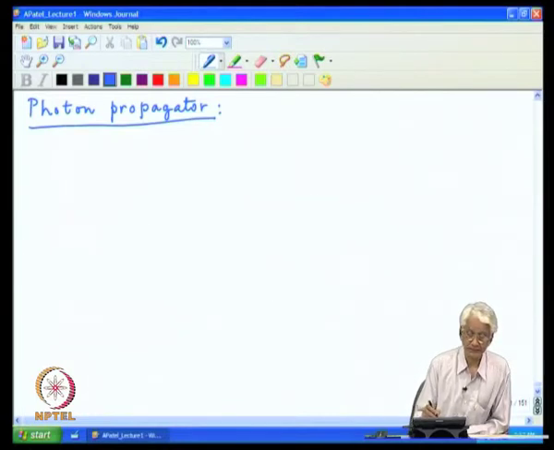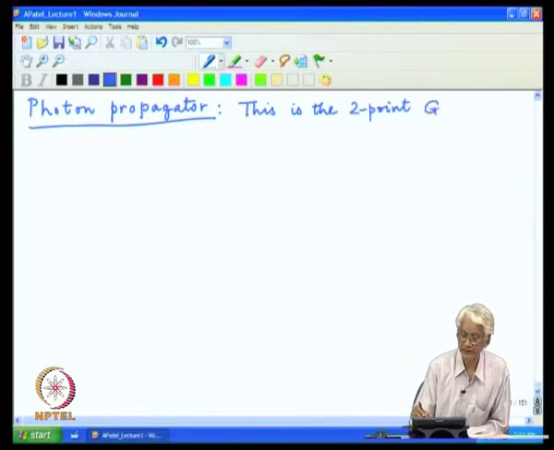So, this is a two-point Green's function.